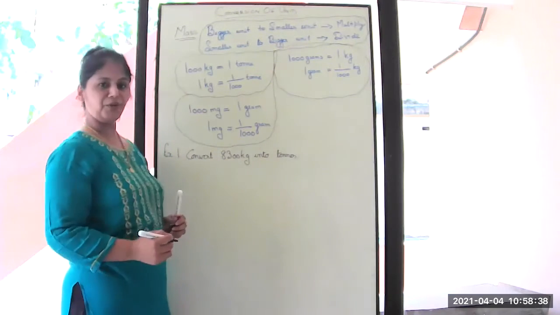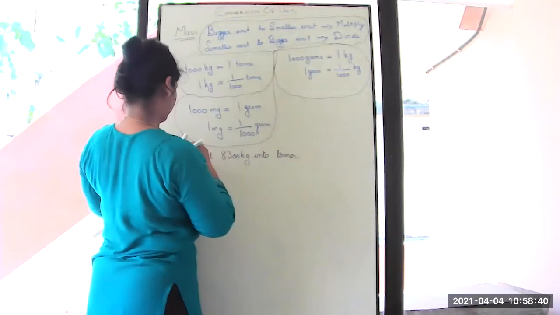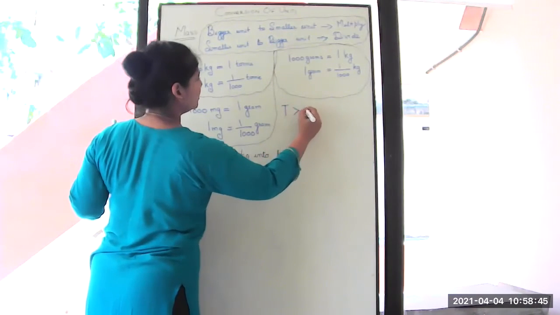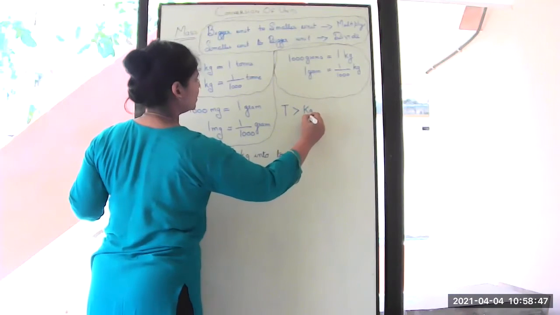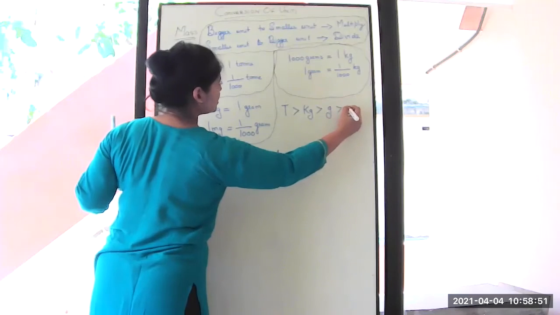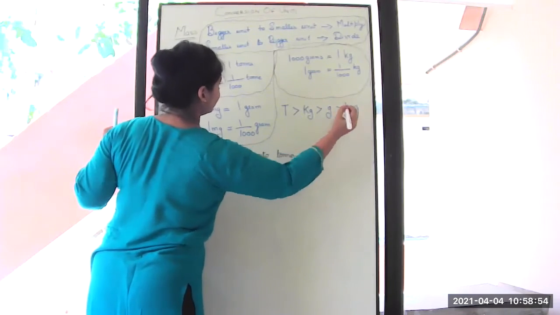So which is the bigger unit? I'm once again writing it for your convenience. So ton is the bigger one, then comes kilogram, then comes grams, then comes milligram.